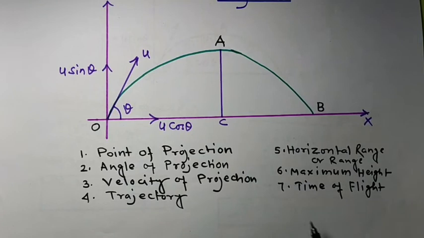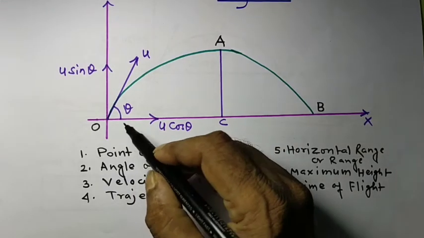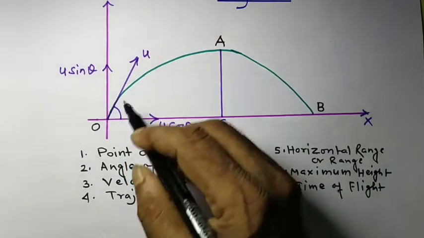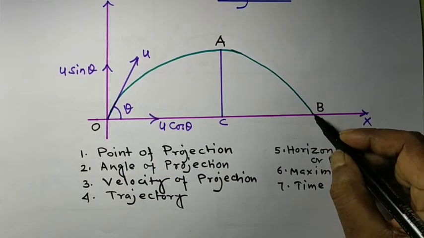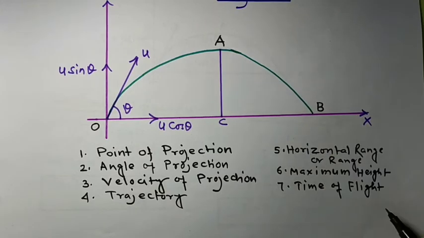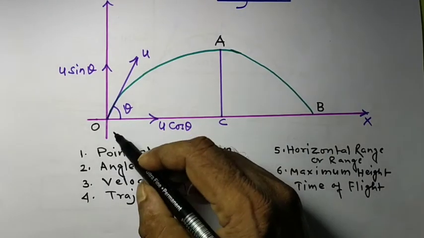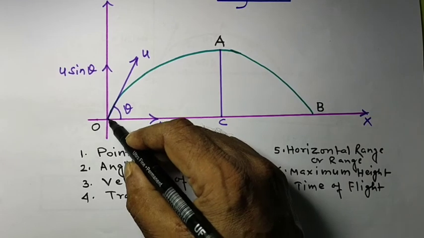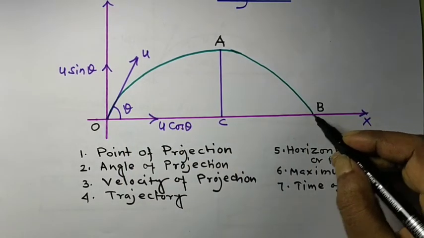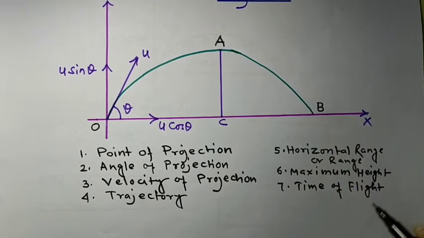Now number 7, time of flight. What is time of flight? The time required from the point of projection to the falling of the body to the earth's surface is called time of flight. So the time required for the body to reach from the point of projection to the point of falling over the earth's surface is called the time of flight.